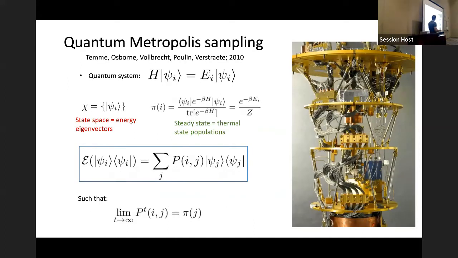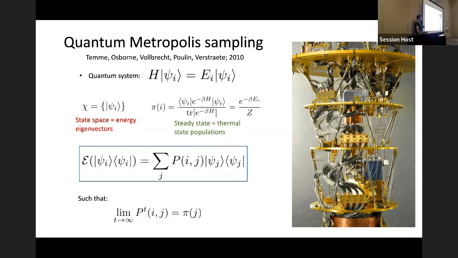And so there was a quantum algorithm introduced by Kristen Temi et al. in 2010 called quantum Metropolis sampling. And the idea behind this algorithm is, in a certain limit at least, it can be viewed as a random walk over the energy eigenbasis of a Hamiltonian. And so we have some quantum system with its energy eigenvectors, and we consider the state space of a Markov chain to be the energy eigenvectors of a Hamiltonian, the steady state distribution to be the thermal state populations in the energy eigenbasis of the Hamiltonian.